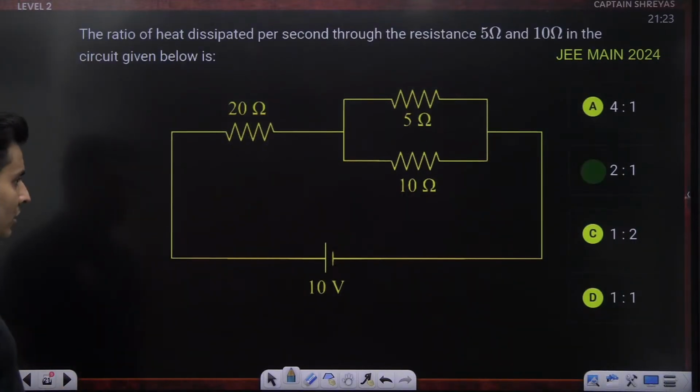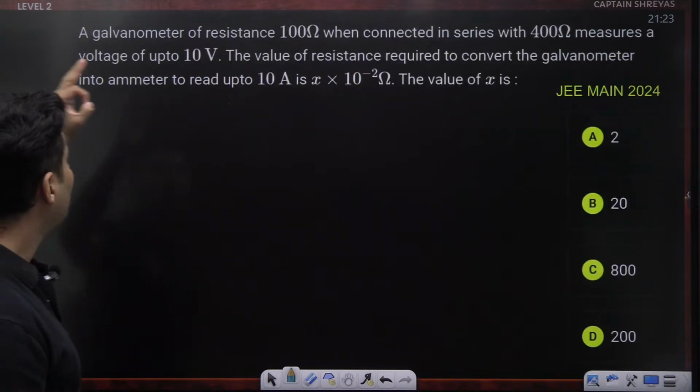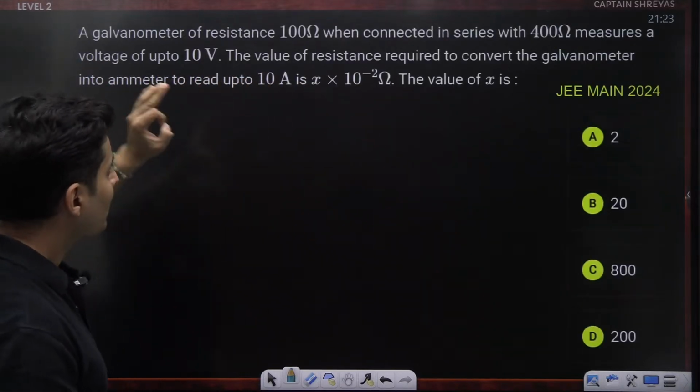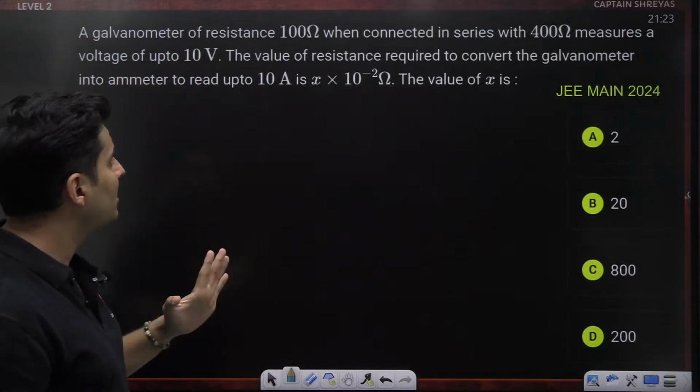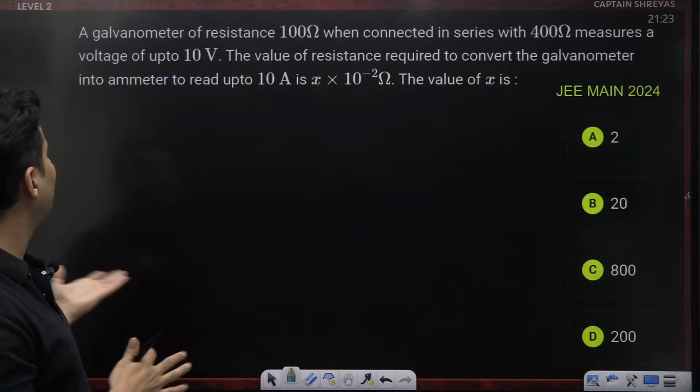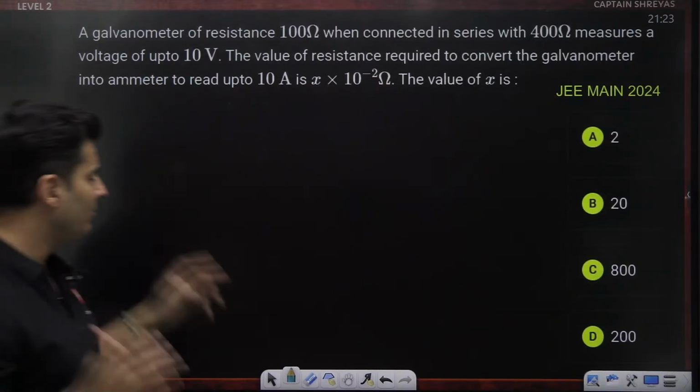Moving on to the next question on your screen. A galvanometer of some resistance connected in series with a 400 ohm resistance measures a voltage drop up to 10 volts. The value of the resistance to convert it into an ammeter to read up to 10 amperes is how much?